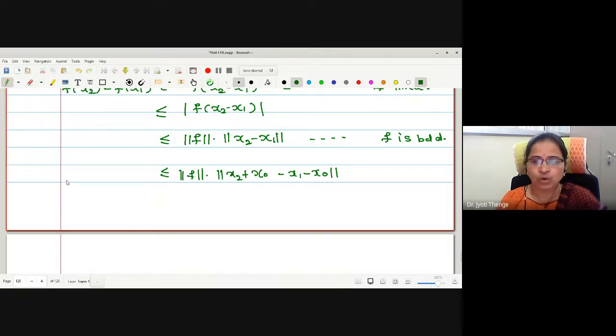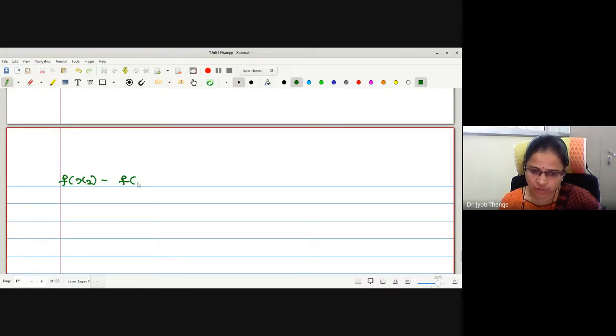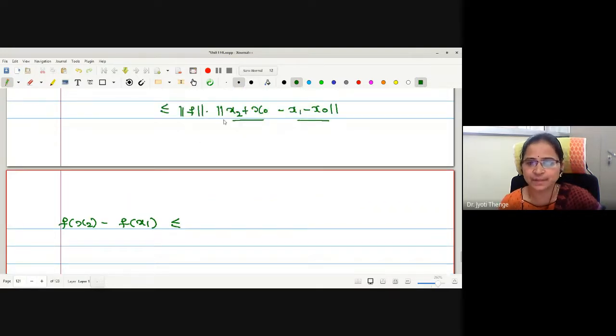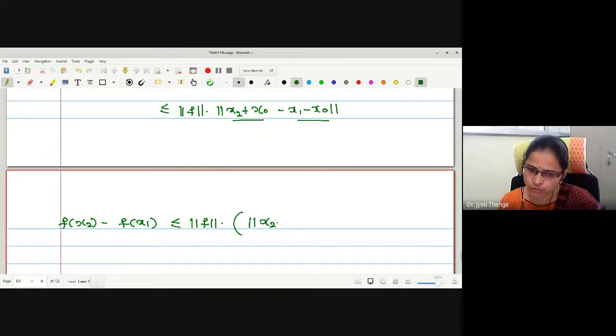Okay. Now let us separate this over the two elements. On the next page I will write |f(x2) minus f(x1)| is less than or equal to, can I separate it by using the triangular inequality? Norm of x2 plus x0 added with, can I observe the negative by taking it out with the modulus? And I can write x1 plus x0.